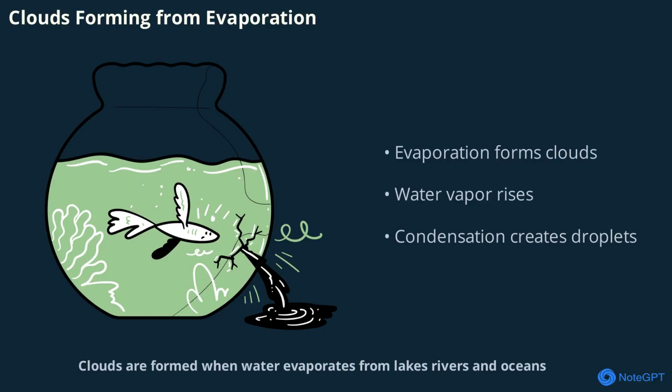Clouds are formed when water evaporates from lakes, rivers, and oceans. The water vapor rises into the air, cools down, and condenses into tiny droplets, creating clouds. This cycle is a key part of the water cycle and shows how evaporation connects to weather and nature.